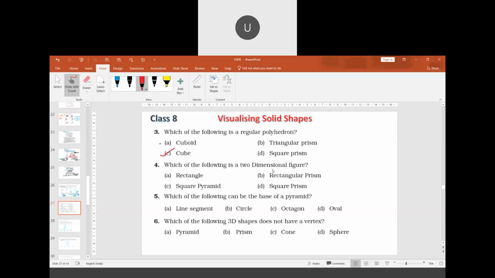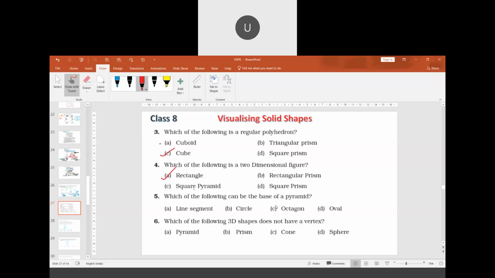Which of the following is a two-dimensional figure? Rectangle. These three, pyramid, prism and the other, are solids. Rectangle is the answer, option A.